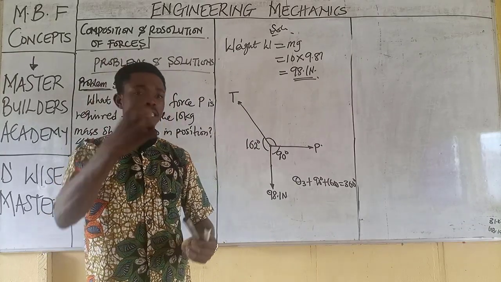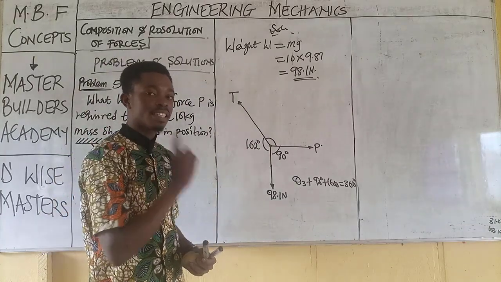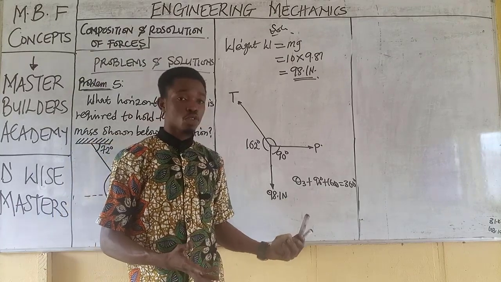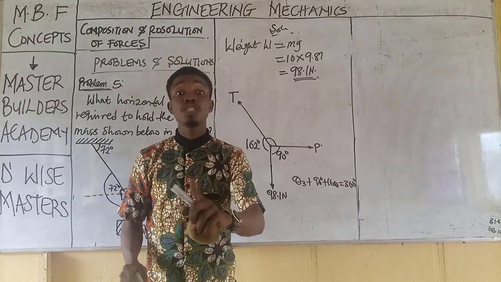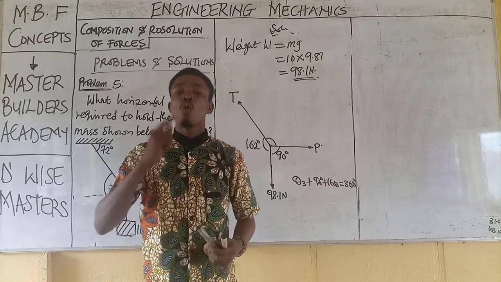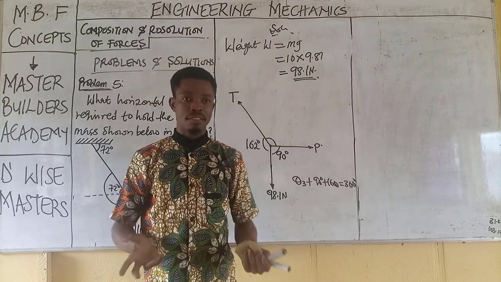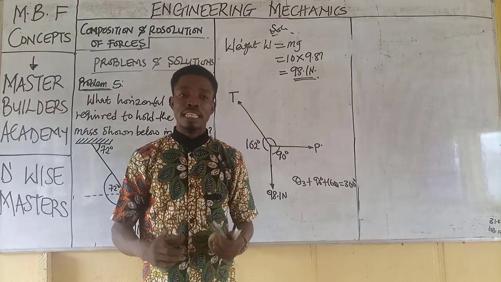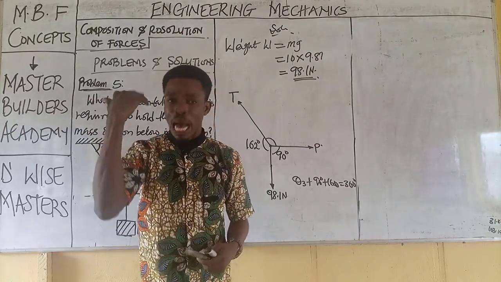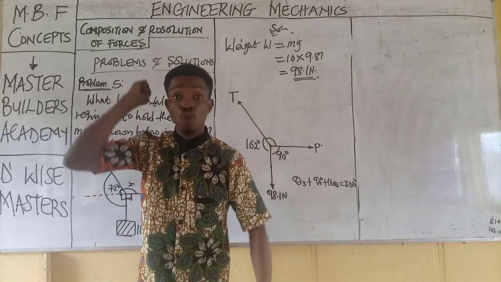So the sum of angles at a point is 360 degrees. If this is obtained, all I need to do is to sum up these two angles together, then remove from 360. If we do this, we will equally have 108.